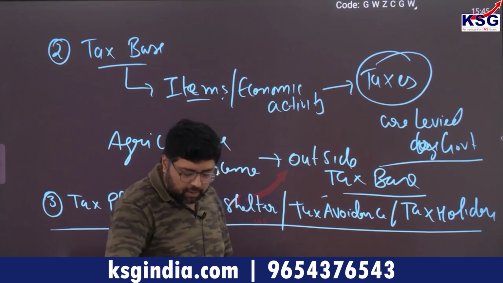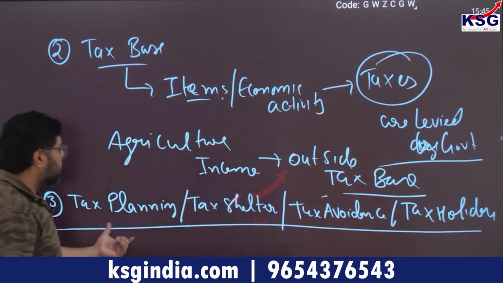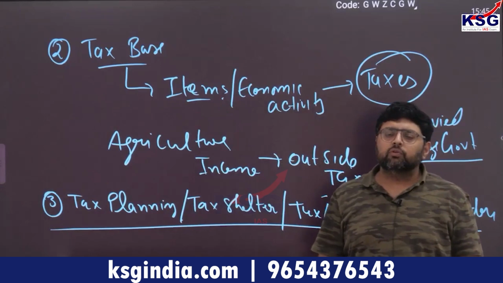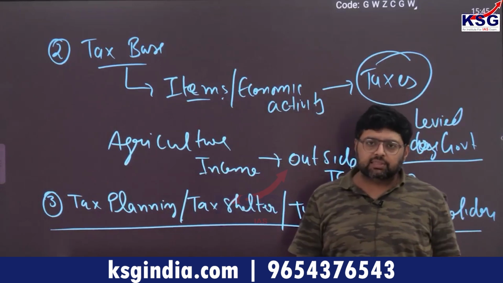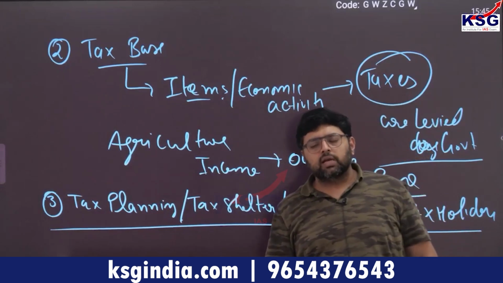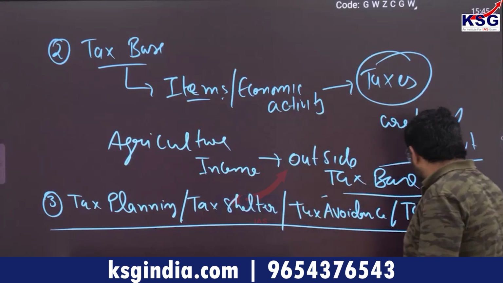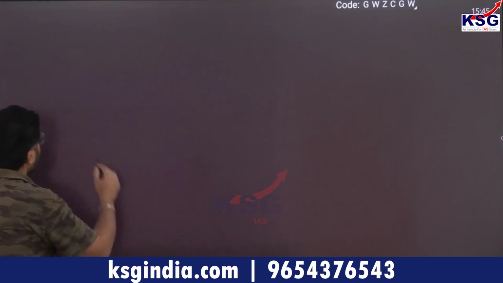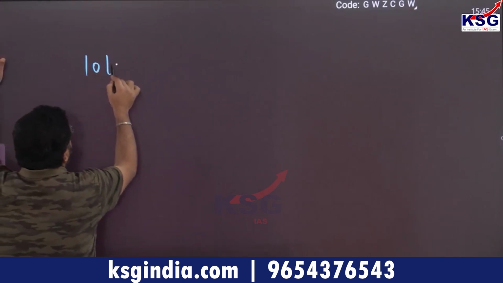अगर हम यहाँ पर बात करें, tax planning, tax shelter, tax avoidance, tax holiday. Ultimately the government gives you so many benefits to save your tax. That is called tax planning. For example, you are earning 10 lakh rupees.